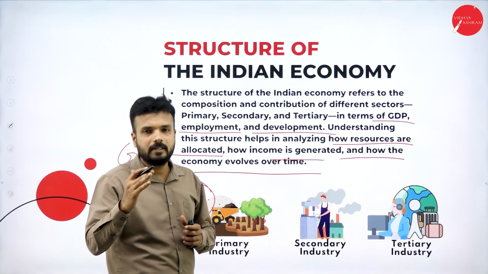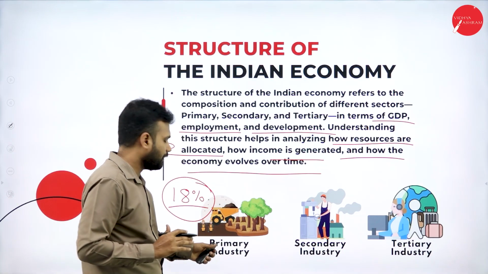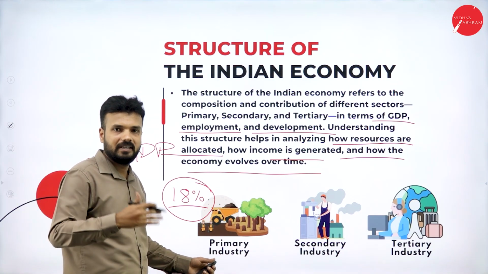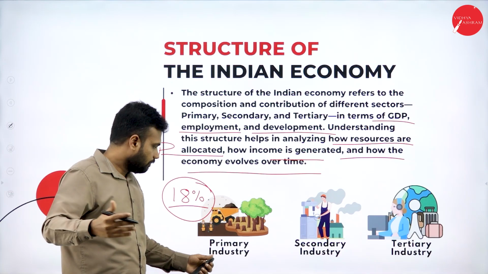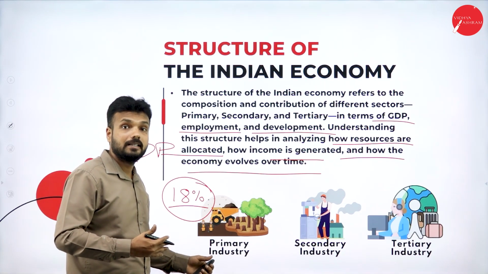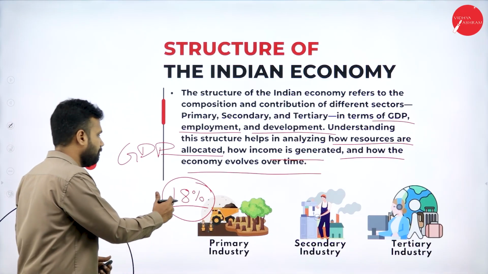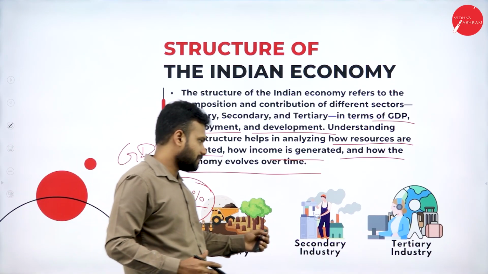But more than 50% of the people of our country are engaged in primary activity, whether it is cattle rearing or agricultural activities. So more than 50% of the population is engaged in this activity, but the contribution to the GDP is only 18%. That is from the primary sector.